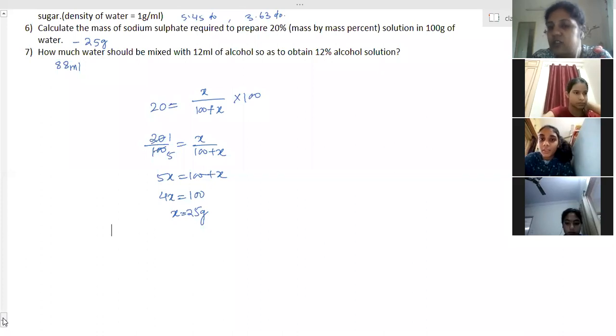Sublimation process. Sublimation is used when one component of the mixture is sublimable. In that example, we have seen ammonium chloride and salt, or ammonium chloride and sand.